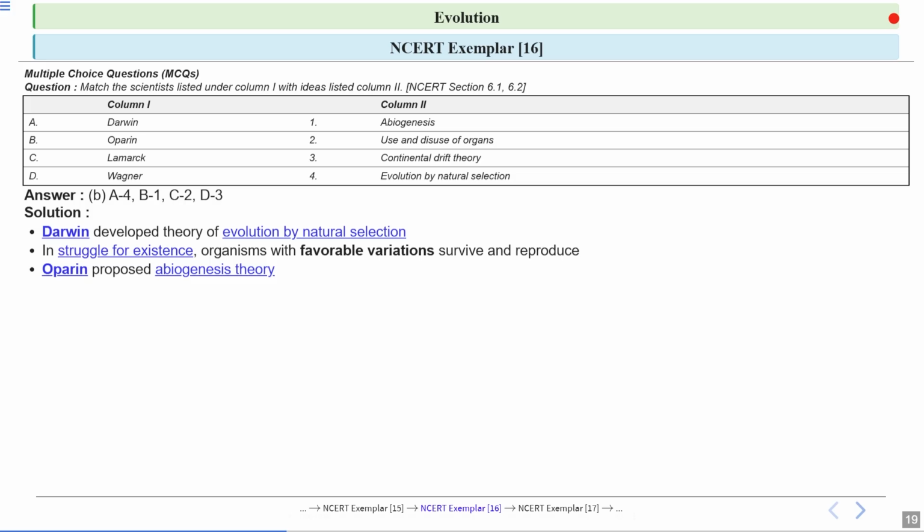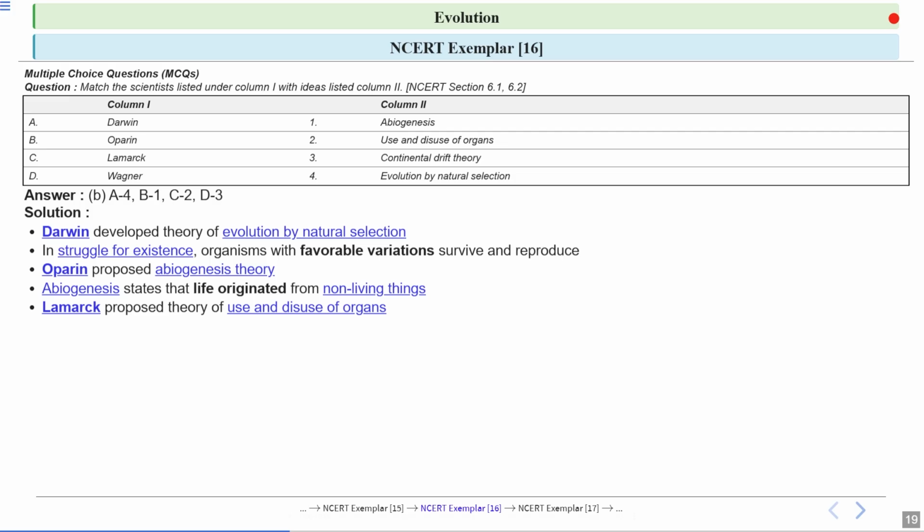So, Oparin, he proposed the abiogenesis theory. According to the abiogenesis theory, life might have started from non-living materials. So there were inorganic compounds. They combined together to form simple organic compounds. These simple organic compounds combine to form complex organic compounds. The idea of abiogenesis is that life begins from non-living material like chemicals rather than from living organisms.